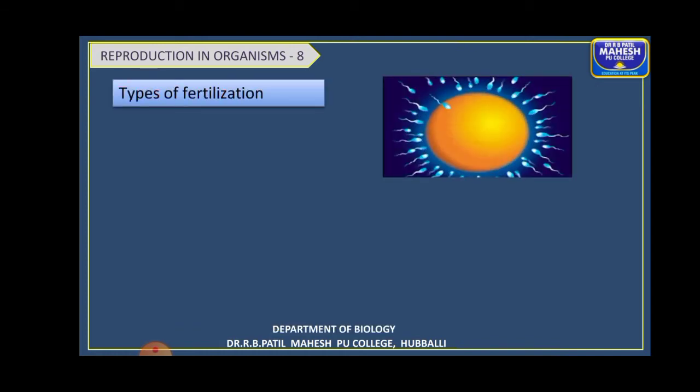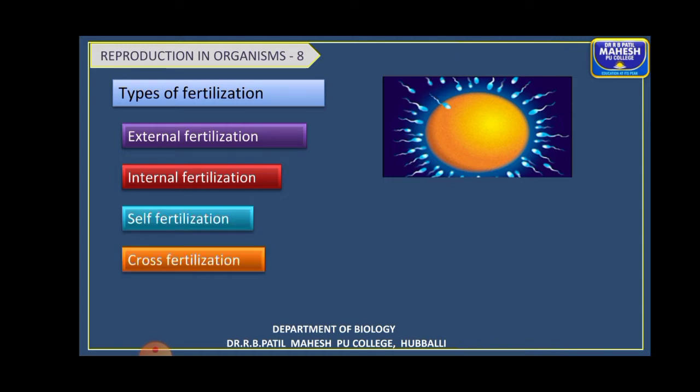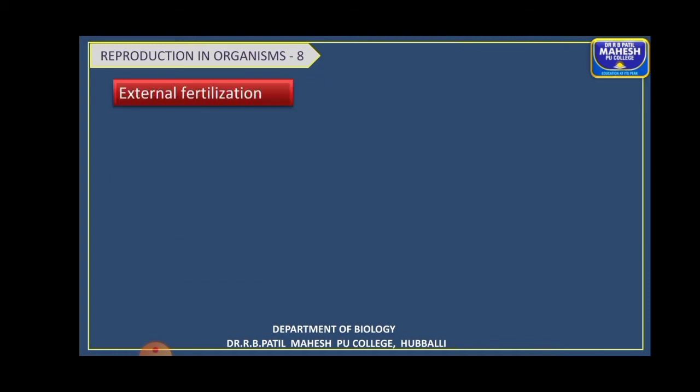So let us see which are the types of fertilization, because the most important question will be, where does this fertilization occur? Based on that, we can classify fertilization into mainly two types, that is external fertilization and internal fertilization. Apart from this, fertilization can also be classified as self-fertilization and cross-fertilization. Okay, we'll discuss what are these terms.